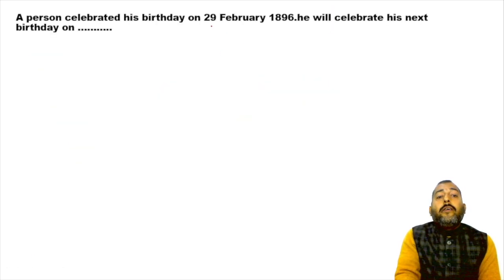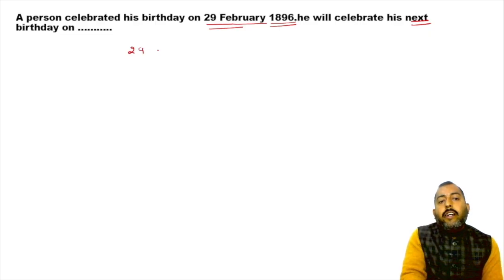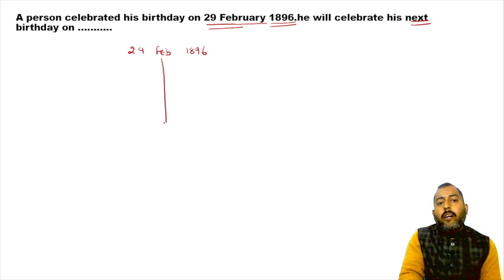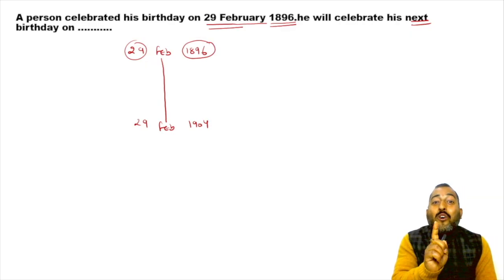Now, if a person has celebrated his birthday on 29th February 1896, on which date will he celebrate his next birthday? So try understanding this fact. After 1896, the next February 29 will come in 1904, because 1896 was a leap year.